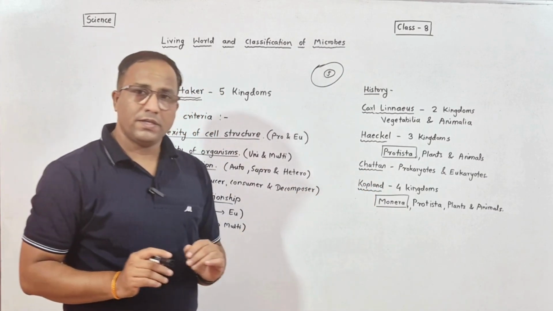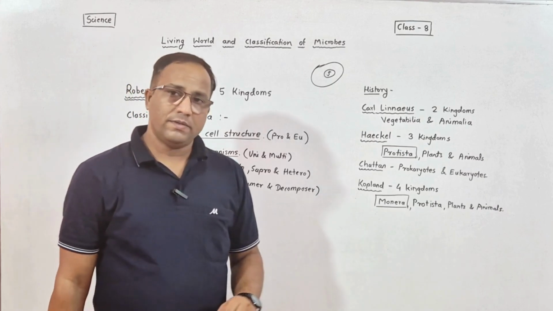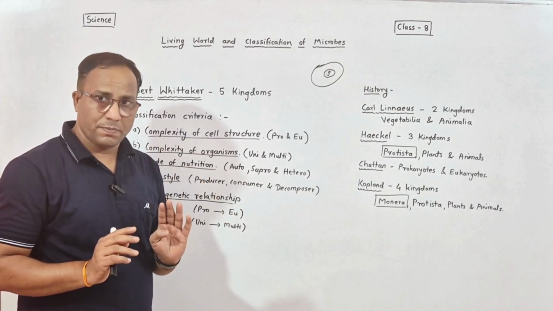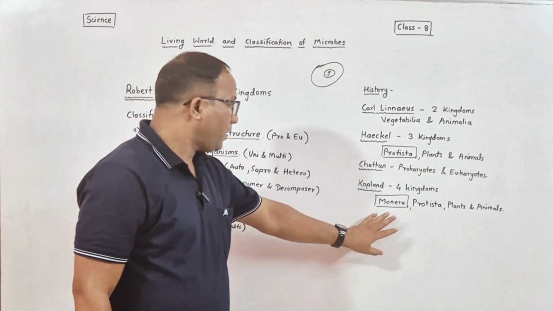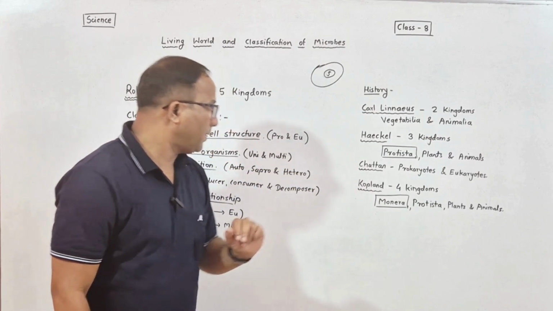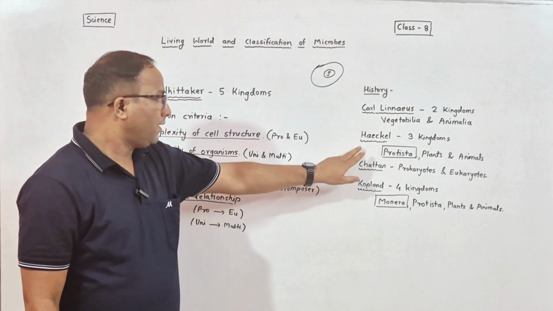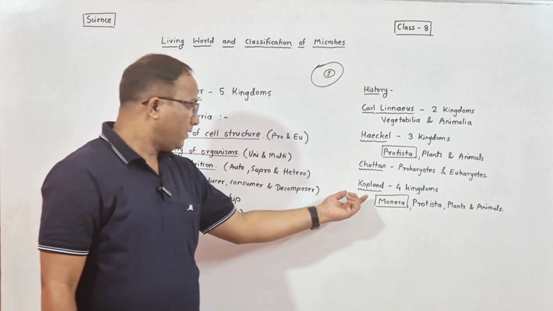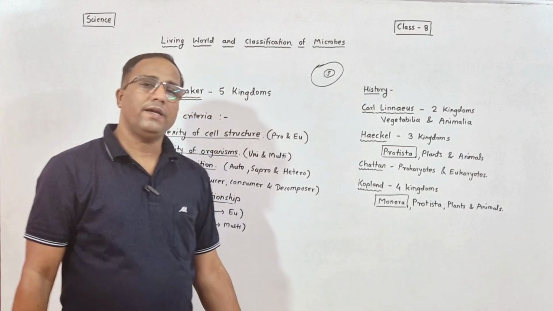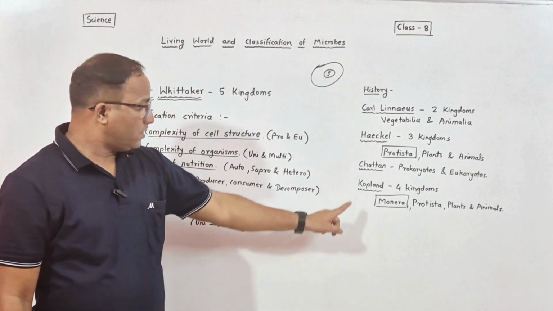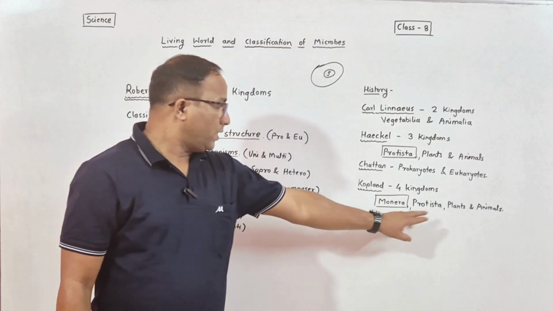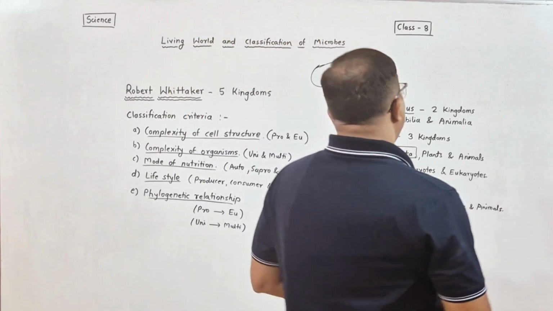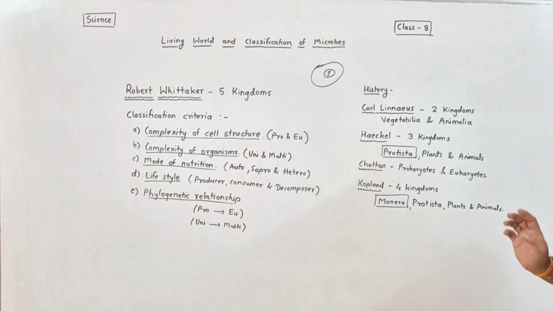The next step in the history of classification, the scientist named Copeland, did the four kingdom classification. He added the Monera group to Haeckel's three kingdom classification. Haeckel derived the three kingdoms, Protista, plants and animals, and further Copeland added Monera, and the four kingdom classification is done by Copeland: Monera, Protista, plants and animals. This is the history of classification. First step, second step, third step, fourth step.